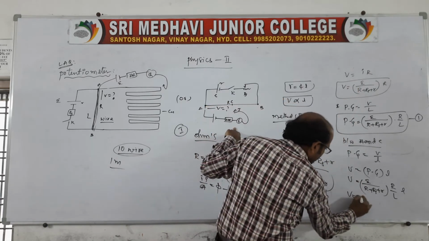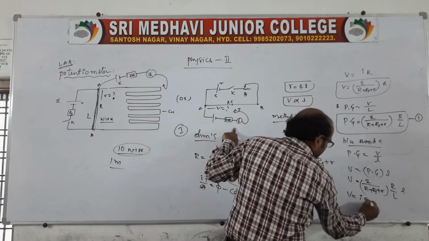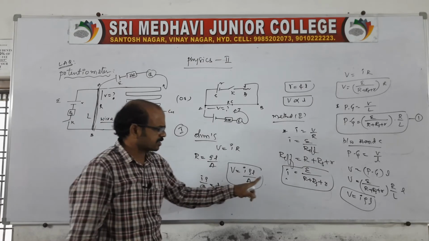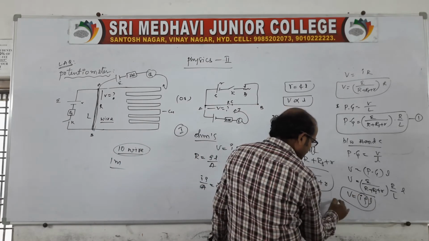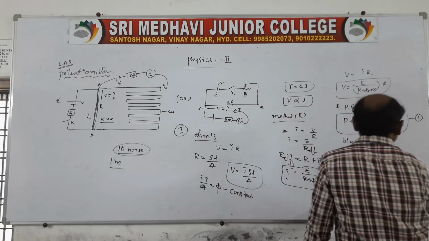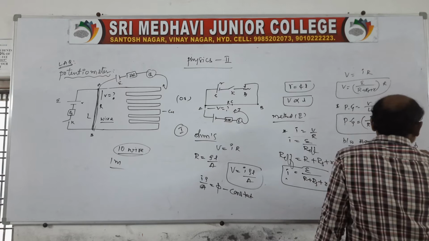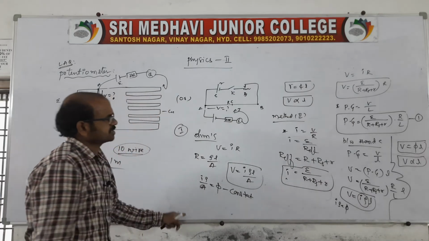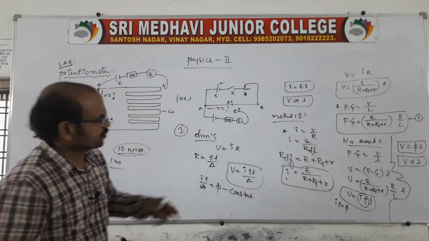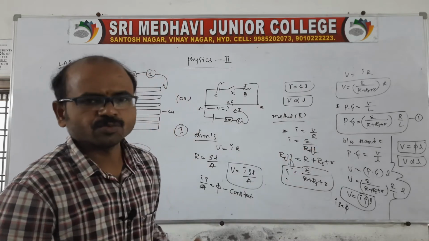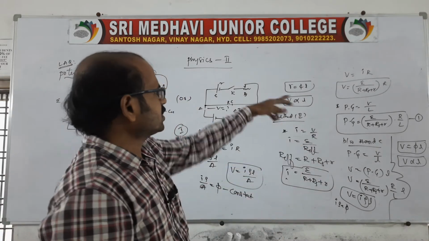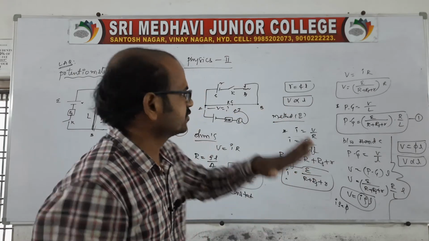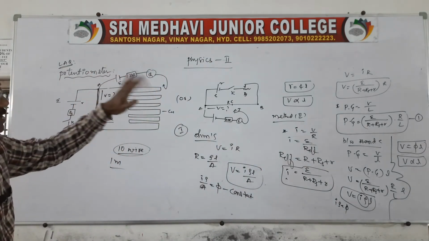Look at V is equal to I, R by L, where R is nothing but resistivity times L by A, A is the area. Here also this I rho by A is nothing but a constant. So the final expression will be V is equal to k L, or V is directly proportional to L. You can go with the first derivation or the second derivation, no problem. But the final result is that the potential difference is directly proportional to the balancing length of the potentiometer wire. This is the construction and the principle.